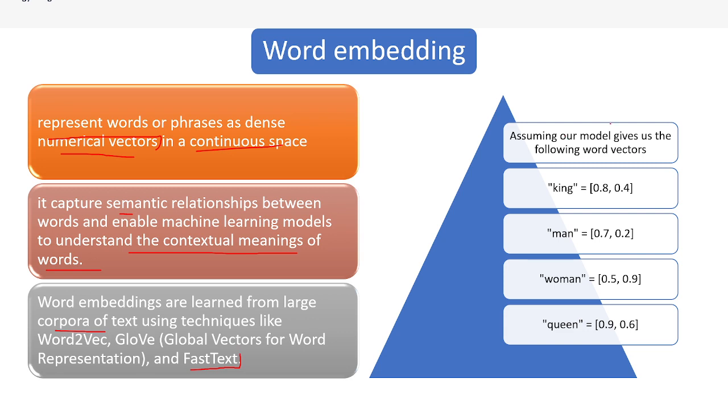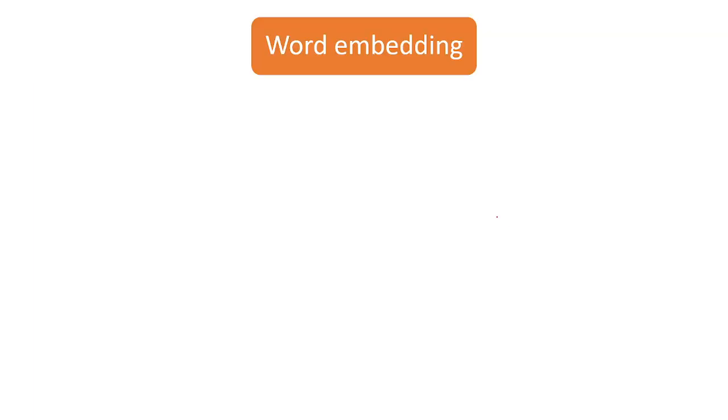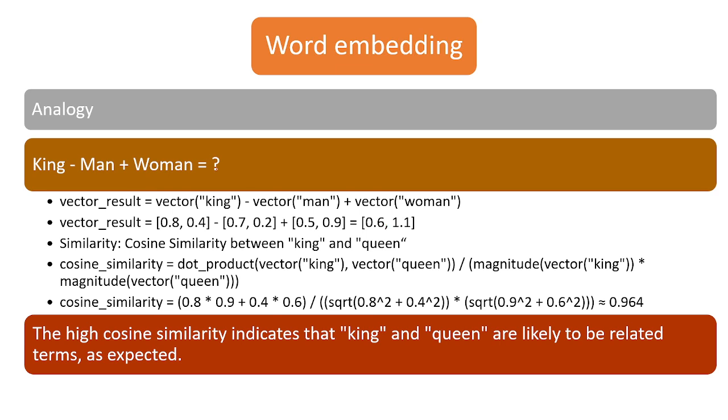Let's have an example. Assume I'm trying to find the similarity between king and queen. In the case of king, after word embedding, it is represented as a 2D array, 0.8 and 0.4. Man is a different vector, woman is a vector, and queen is a vector. Then you will understand what the analogy is.